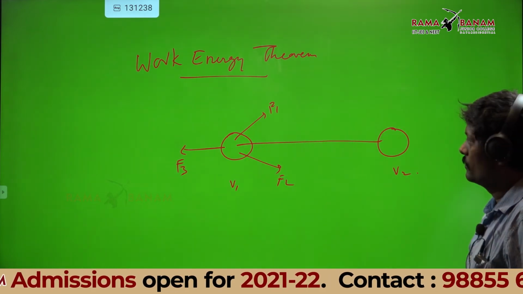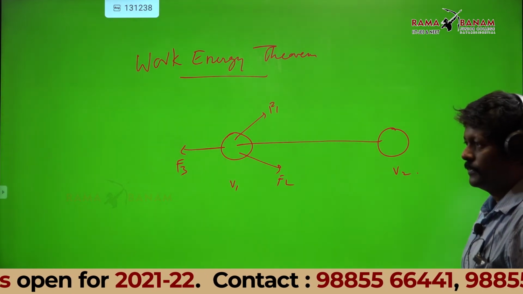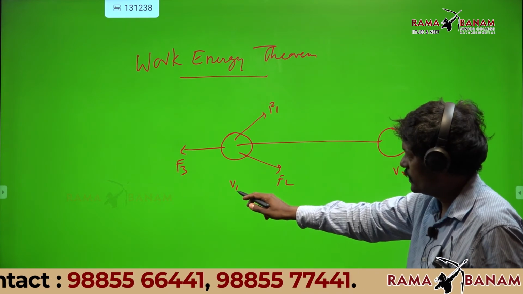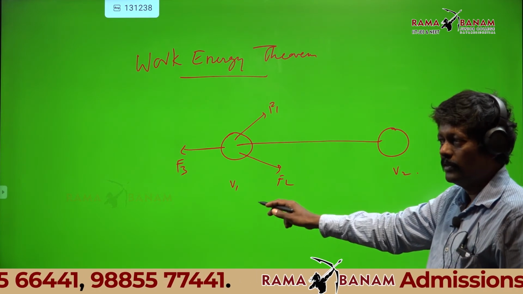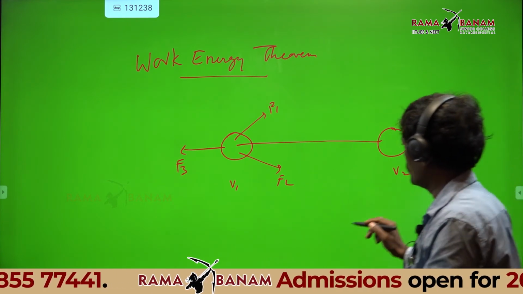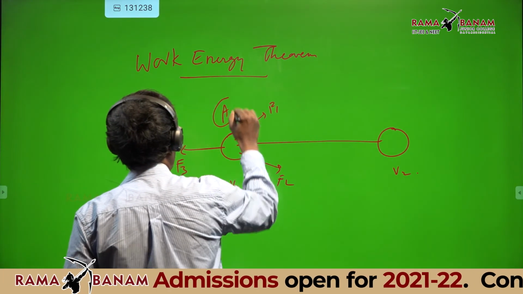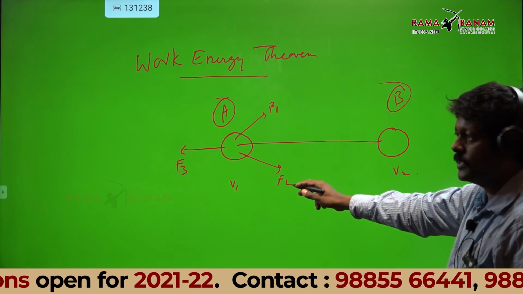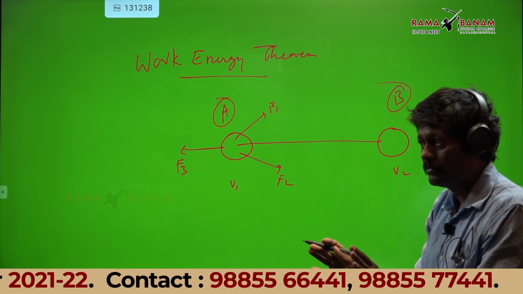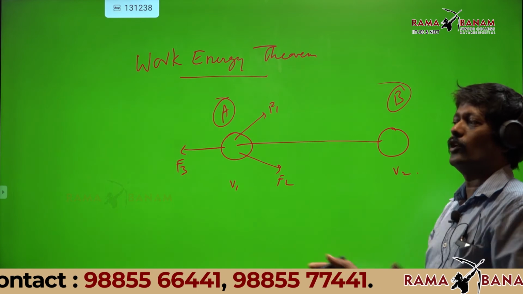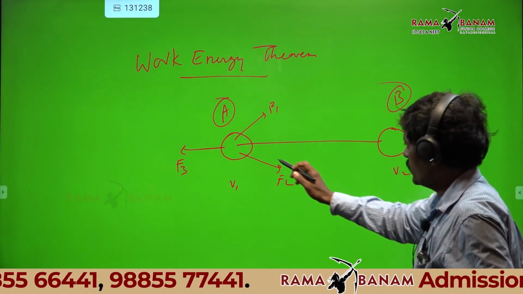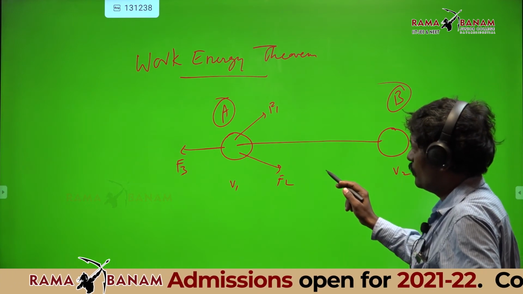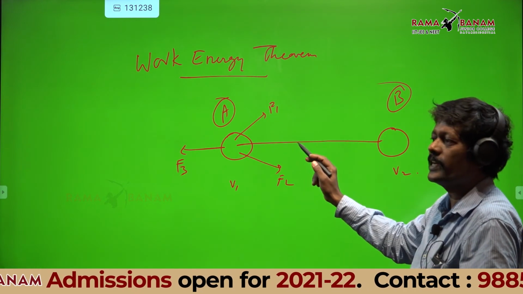And the body has moved from here to here. At A, the velocity of the body is V1, it's not starting from rest. Already it is having some velocity. Now here the velocity is V2 at B. How many forces are acting on the body?